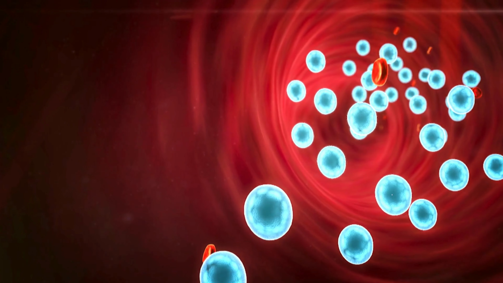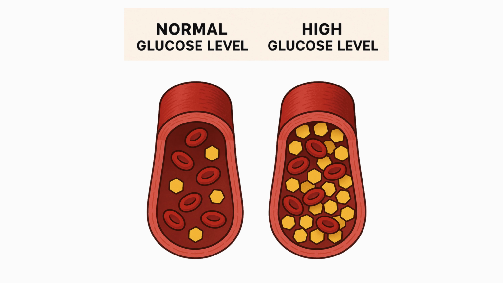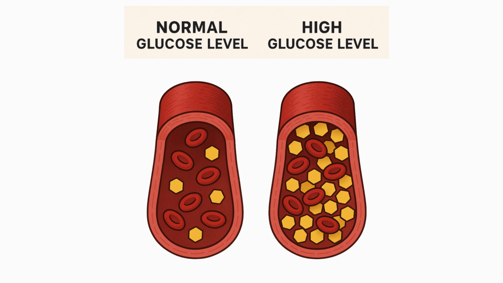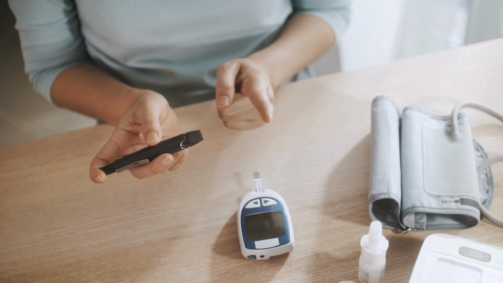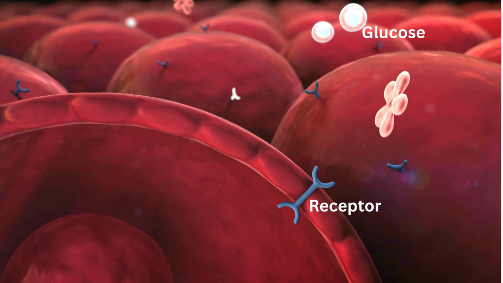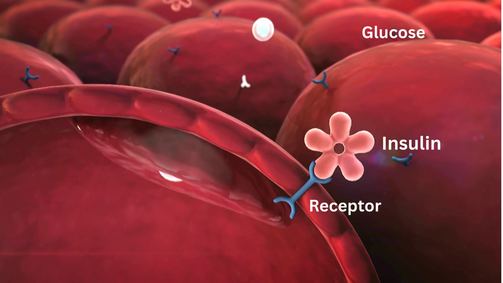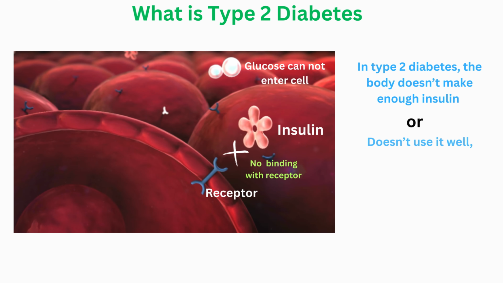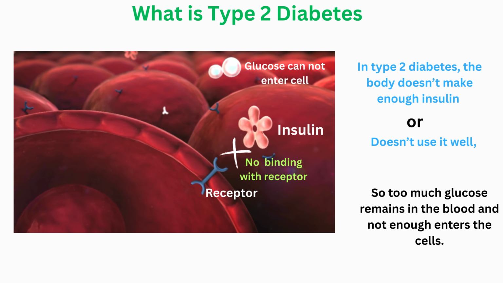Type 2 diabetes, the most common form, happens when blood glucose, blood sugar, stays too high. Glucose is your main fuel and mostly comes from food. Insulin, a hormone from the pancreas, helps move glucose into your cells for energy. In type 2 diabetes, the body doesn't make enough insulin or doesn't use it well, so too much glucose remains in the blood and not enough enters the cells.